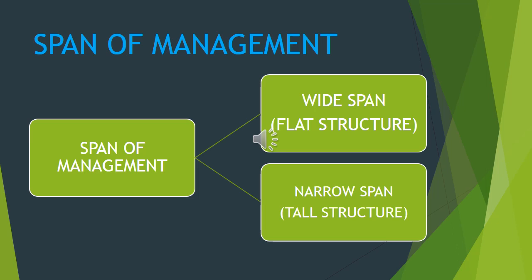So those who are working under the manager, they may be supervisors, they may be laborers. They have to report to the manager directly. So this reporting system directly to the manager is known as the span of management. Don't forget that. You have seen the flat structure method also, that is how the wide span will be, and the narrow span, how the tall structure method is coming. The hierarchy I have shown you in the last class, so go through that also.